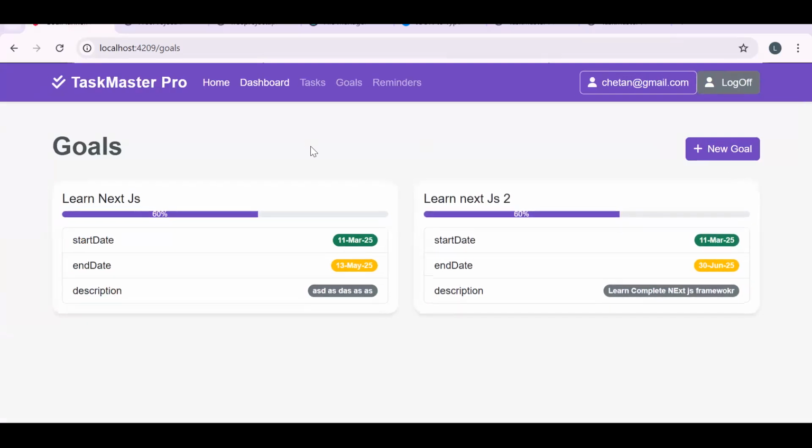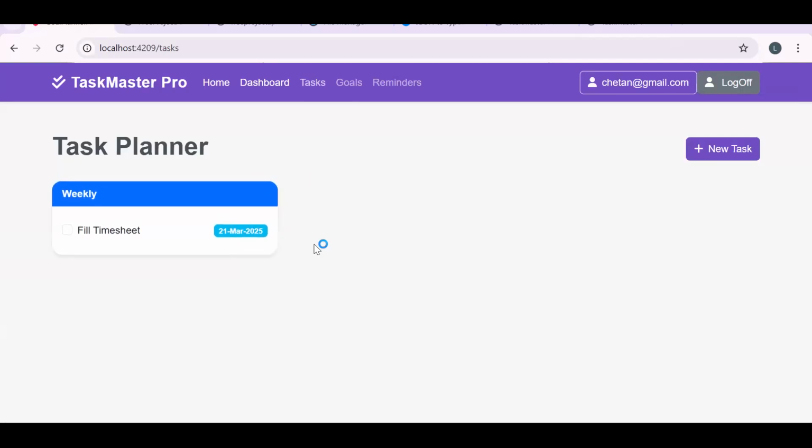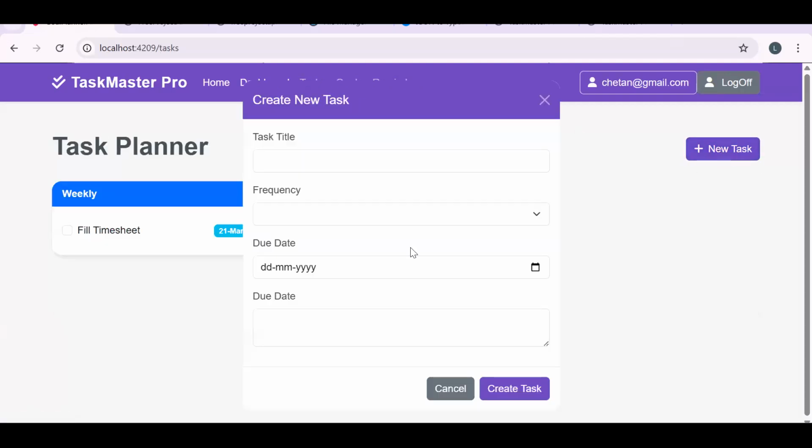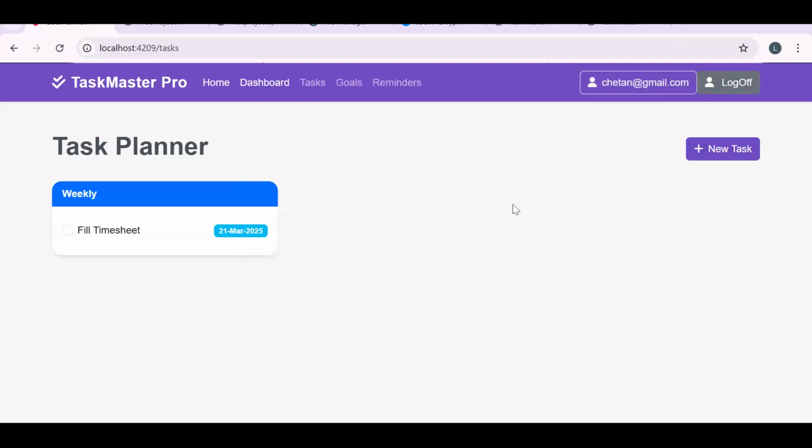We are able to create the goal also. Tasks, we are able to create, and we are able to show the tasks also. The login and registration part is also done. The only thing left is reminder. Again, just like task, it's the same thing. Just the API call and the fields will change. So I will skip that for now. So I'm concluding this video over here, right?